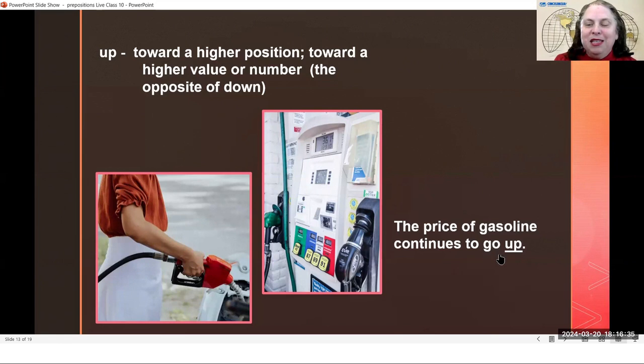But here they are just saying, wow, last year, gasoline was not very expensive, and now it is more expensive. It costs more money. The price is going up. The cost and the expense of buying gasoline is higher now. The price is going up.